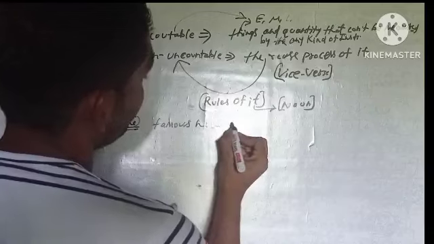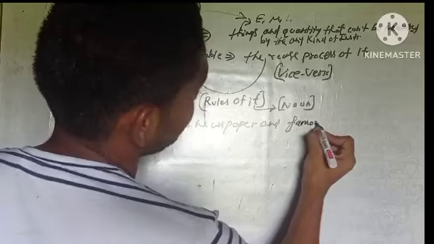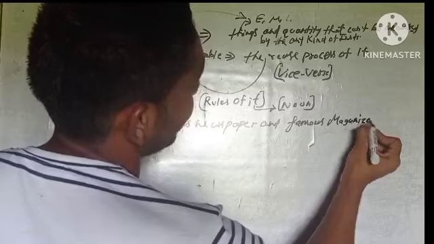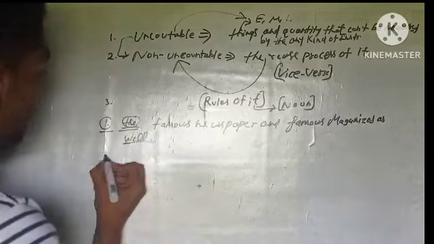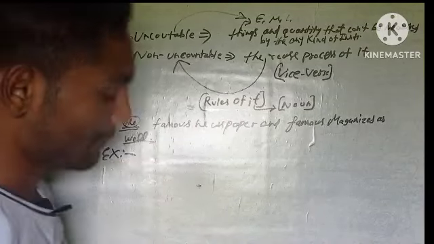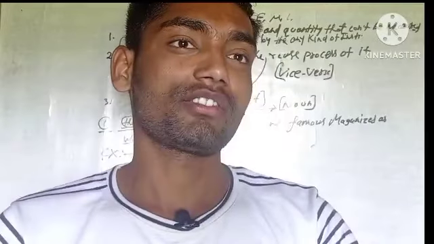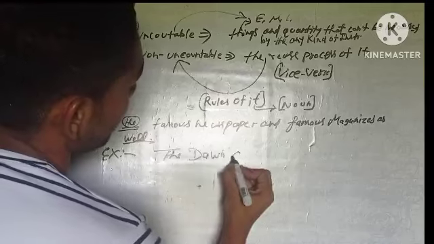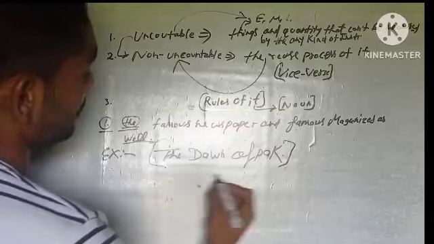An example of this is very simple: the paper Dawn from Pakistan. Before it we use the article the: the Dawn of Pakistan.